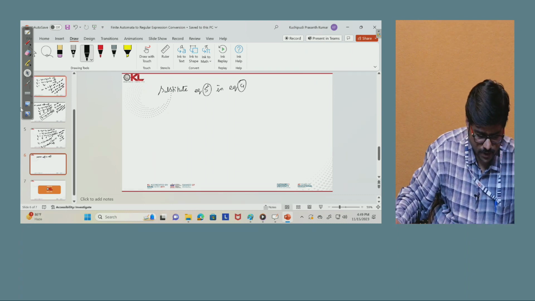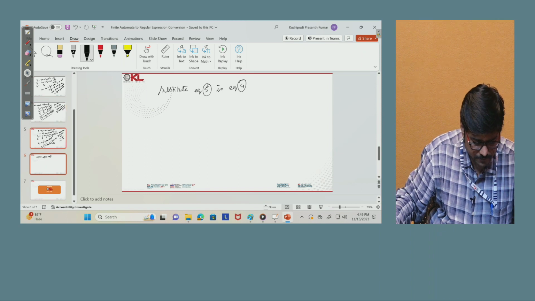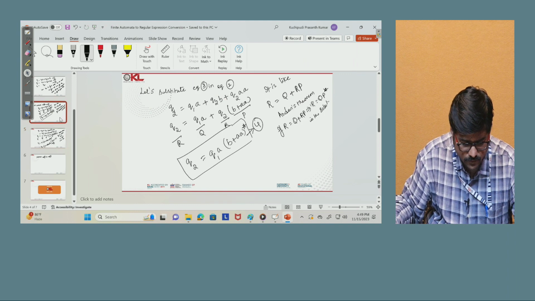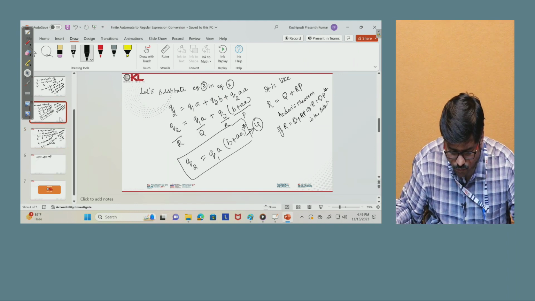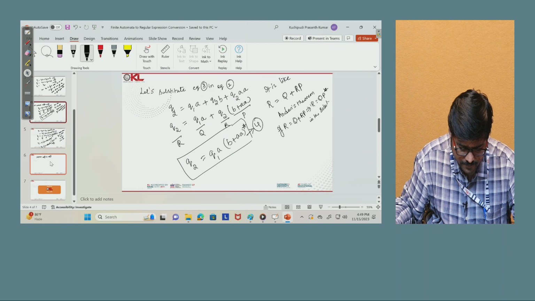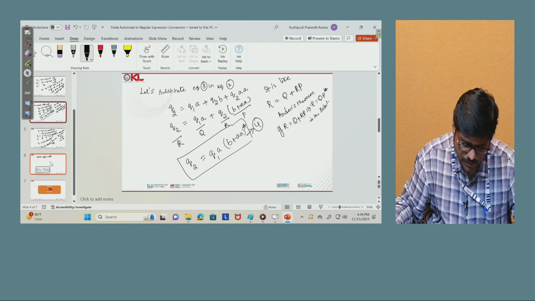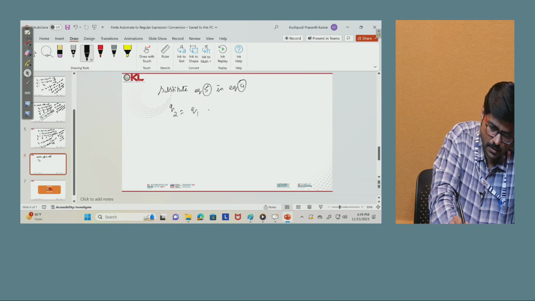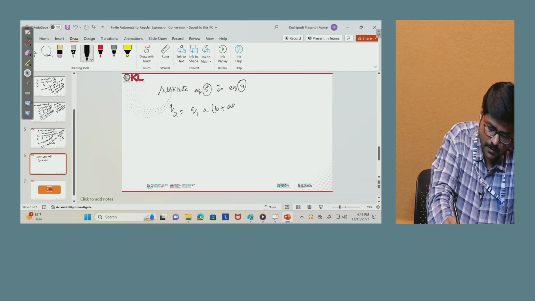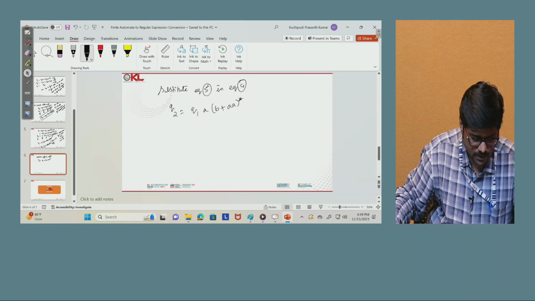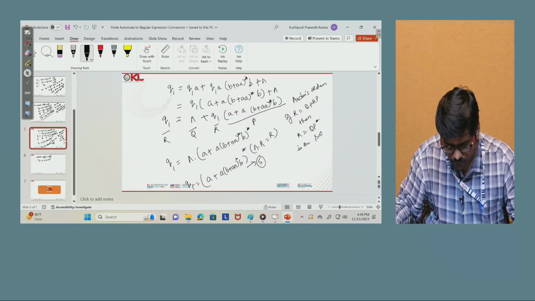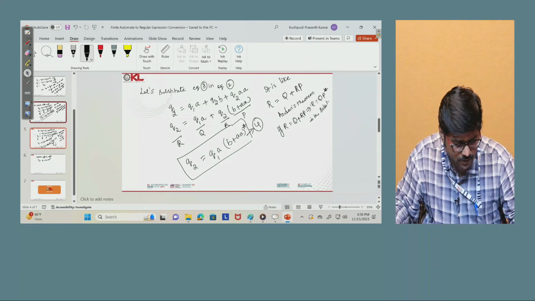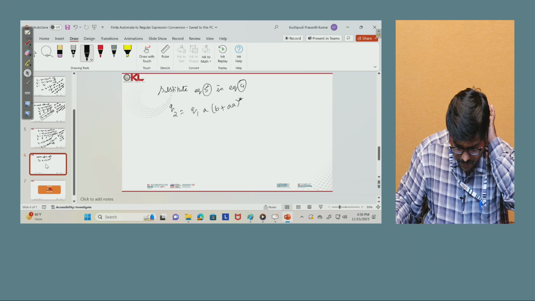What is equation 5 that we have seen now? This one. What is equation 4? This one. Q2 is Q1a into (b plus a) whole star, and now we substitute Q1 in this equation.